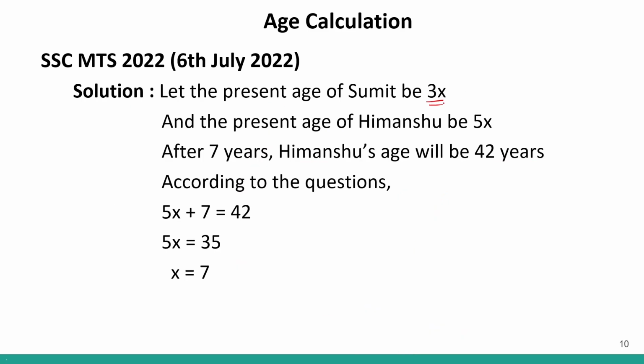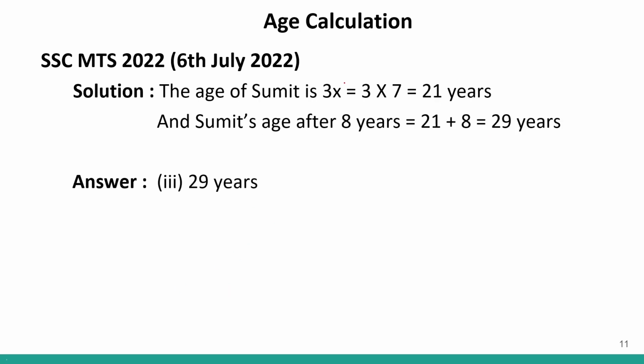So the present age of Sumit is 3x. Present age of Himanshu is 5x. Right? 7 years later, Himanshu will be 42 years. So 5x plus 7 gave us 42. We solved this. The value of x came to 7. Correct? Then we put the value of 7 in Sumit's age. So this is Sumit's present age. So after 8 years, it will be 21 plus 8, that is 29 years. Clear how we arrived at the solution?